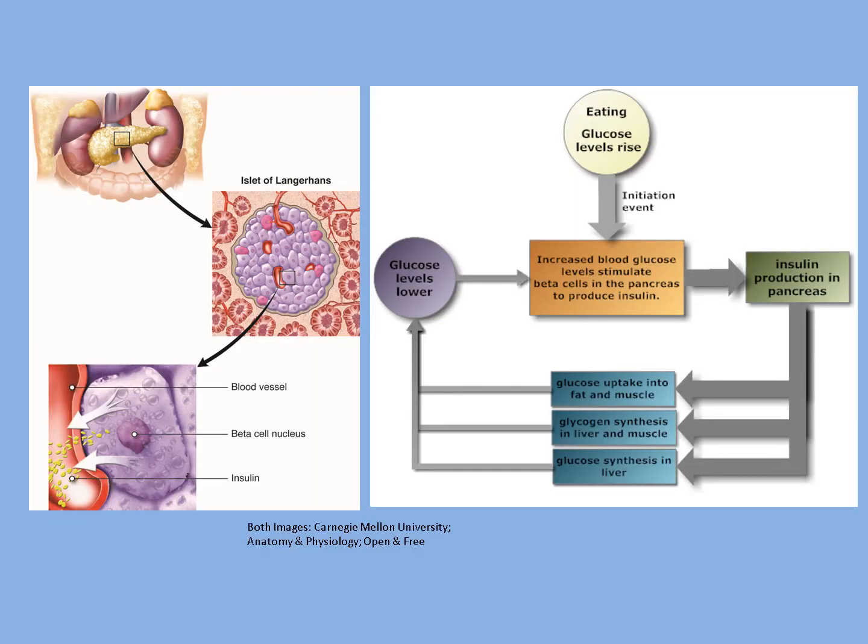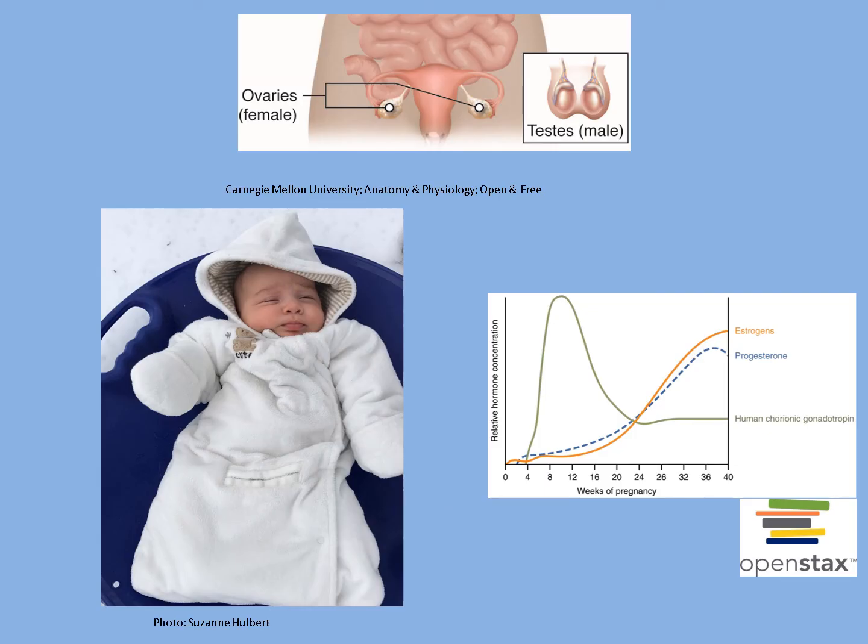The pancreas is an elongated organ behind the stomach and has a role in energy metabolism, storage, and utilization of glucose. It contains both exocrine cells that excrete digestive enzymes and endocrine cells that release glucagon and insulin to maintain blood glucose levels. The gonads function in production of gametes and also produce steroid hormones.